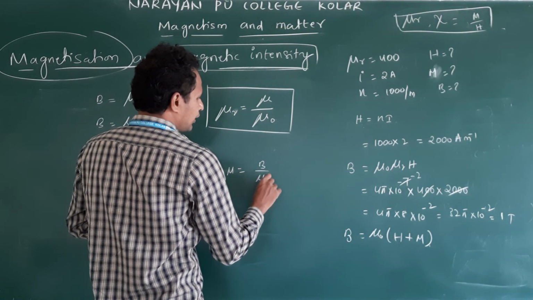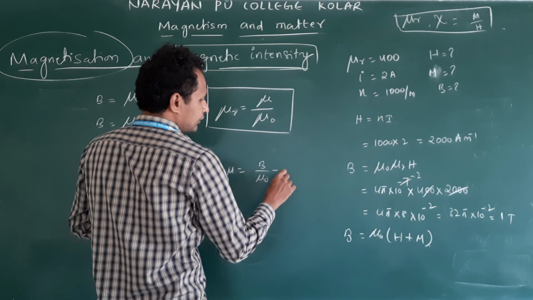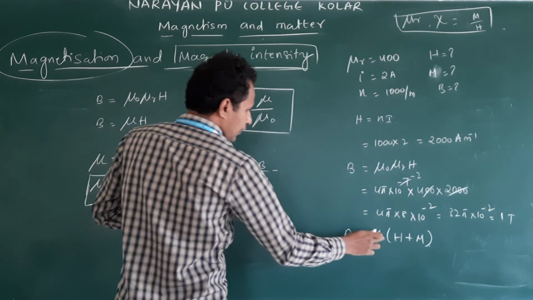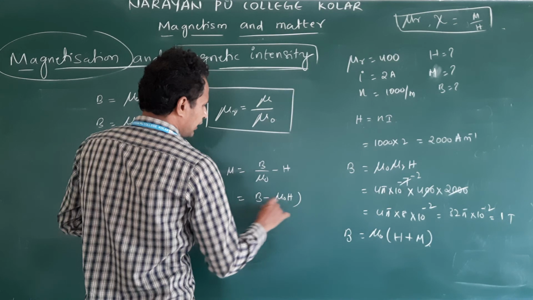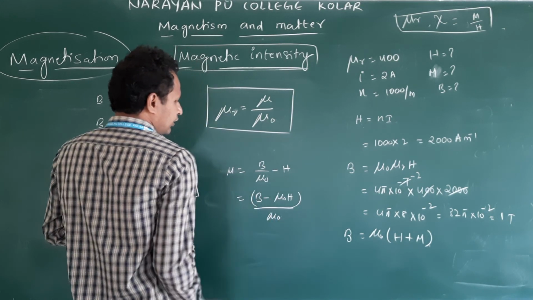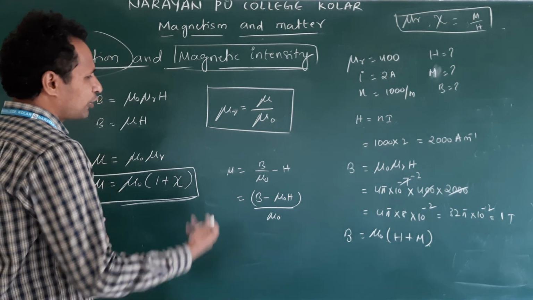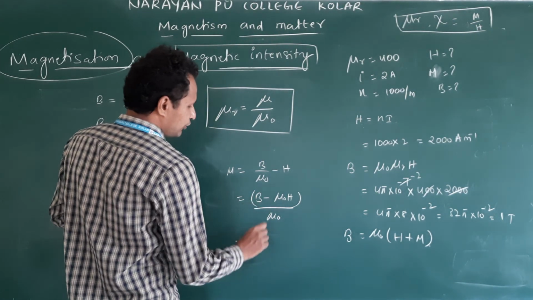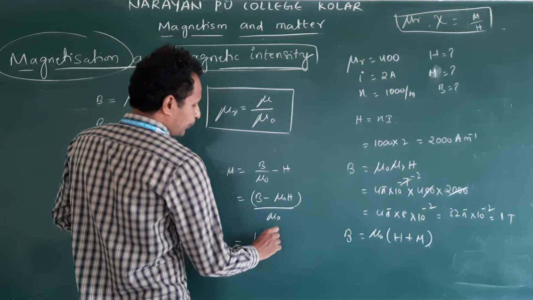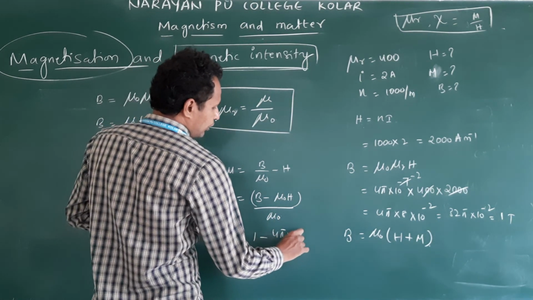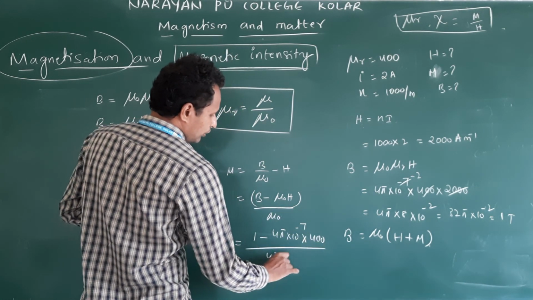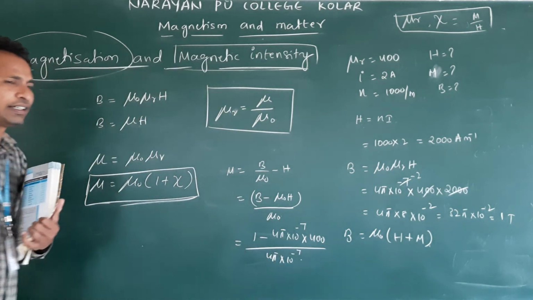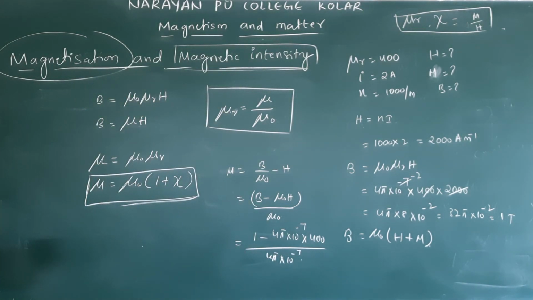M is equal to B by mu naught minus H. Or we can write B minus mu naught H by mu naught. How to simplify this? Substitute the values. B value is 1 minus 4 pi into 10 power minus 7 into H value 2000, divided by 4 pi into 10 power minus 7. Calculate, you will get the answer. That is around 8 into 10 power 5.